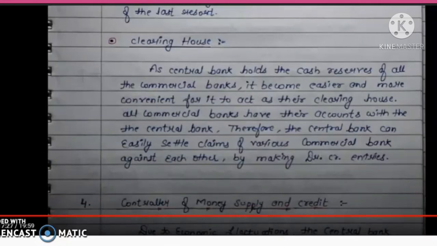The next function is clearing house. As the central bank holds the cash reserves of all the commercial banks, it becomes easier and more convenient for it to act as their clearing house. All commercial banks have their accounts with the central bank. Therefore the central bank can easily settle claims of various commercial banks against each other by making credit and debit entries. So the central bank looks after all these matters of the commercial banks, and it is known as the clearing house.